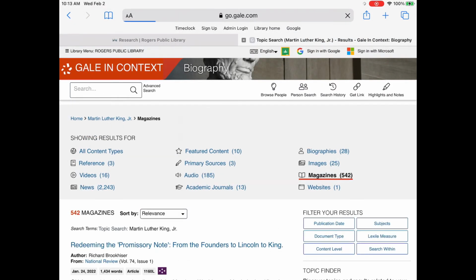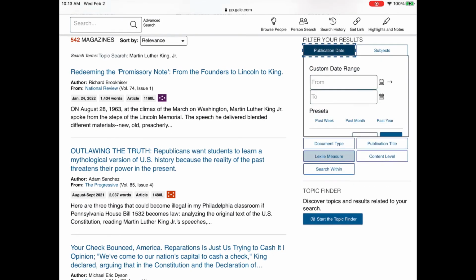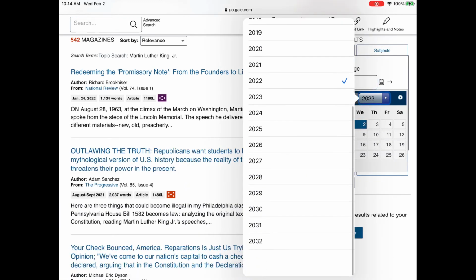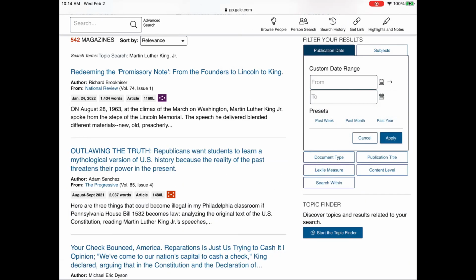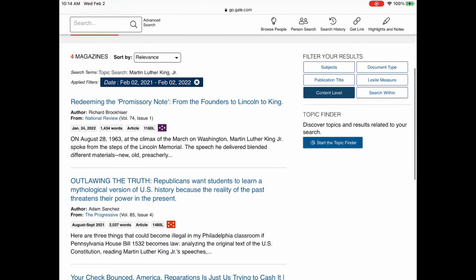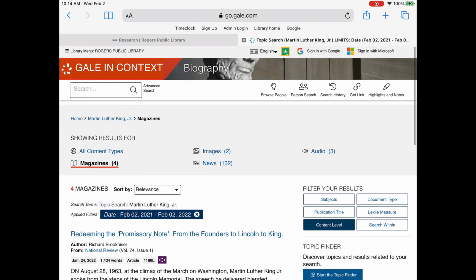You can go to magazines and you can go through and filter your results by different things like subject. You can go to publication date and try to scroll back as far as you can. Sometimes there's some that go pretty far back, but like this one just says 2012. If you want some recent ones, you can go to the presets and choose like from the past year, the past week, the past month.